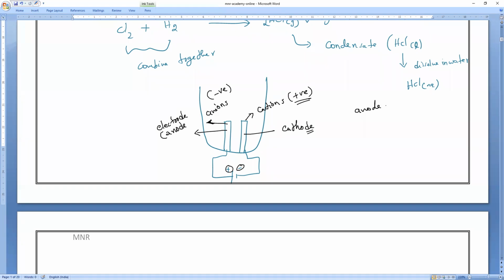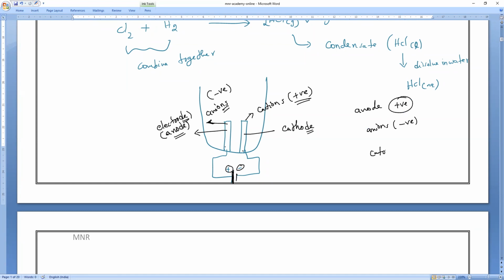All of you remember, the electrode itself does not have any charge. We decide based upon the battery terminals. If this side is connected to positive, this is the anode. The anode is positive charge, but anions are negative charge.